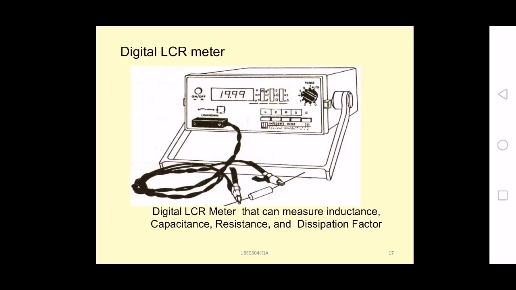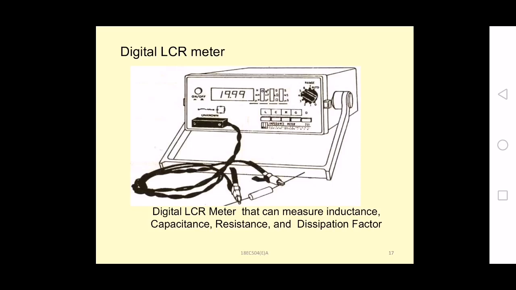You can select either L, C or R, and you have two more switches for two more measurements. By using this LCR meter, you can measure conductance and dissipation factor also. Conductance as well as the dissipation factor you will have after selection of the individual quantity, that is LCR.